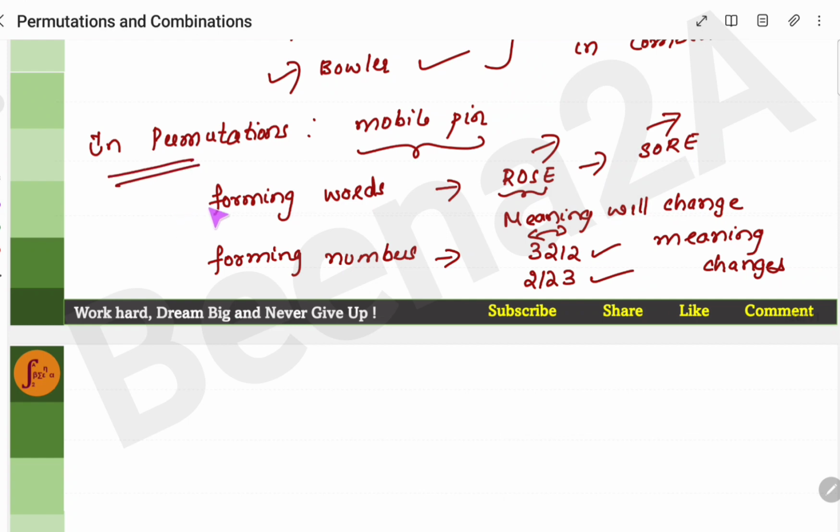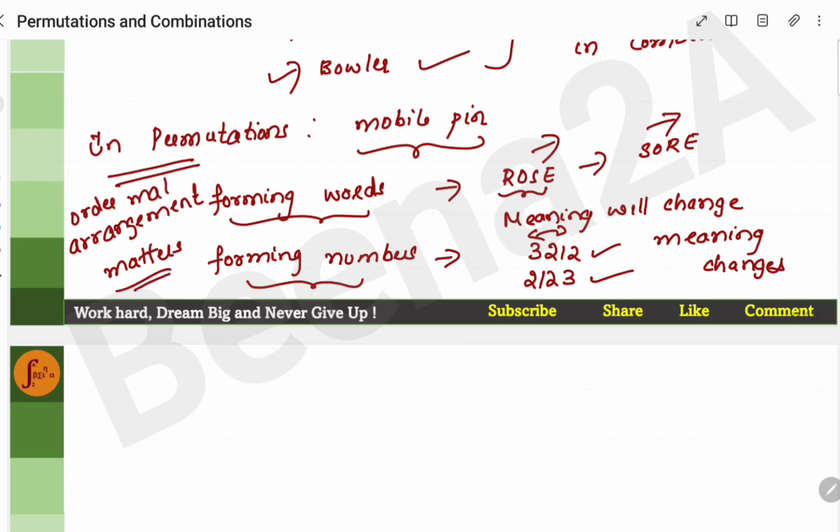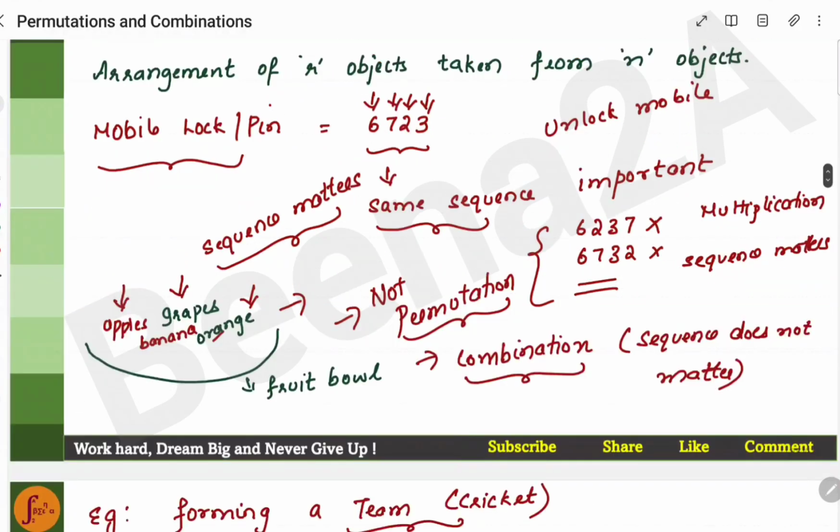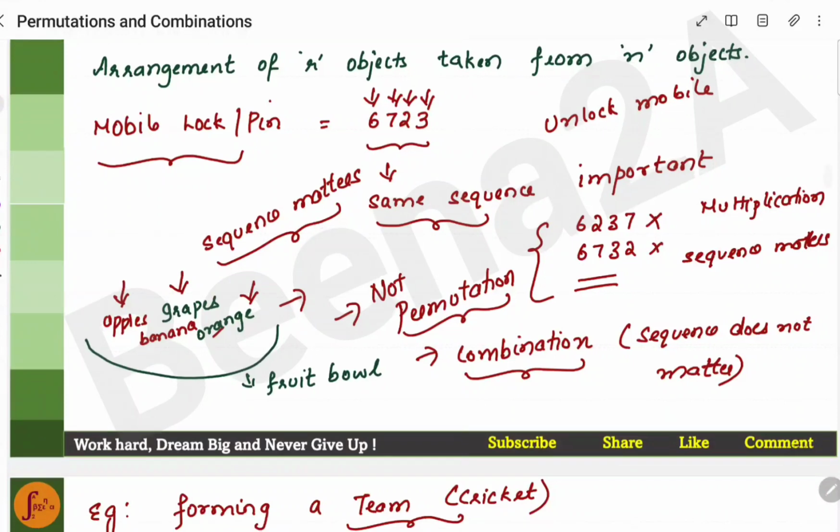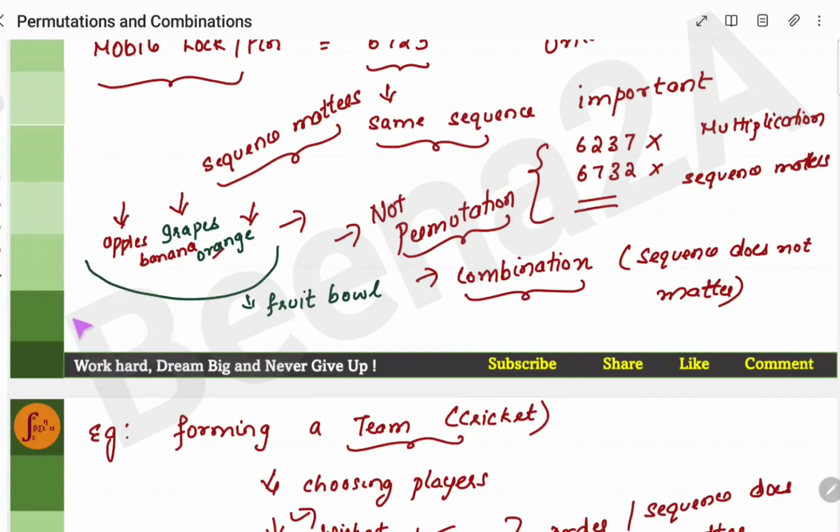So in permutations, whether you're forming words or numbers or a mobile pin, the sequence matters. Arrangement matters, or order matters. Whereas in combinations, it does not matter. Examples are forming a team or a fruit bowl.